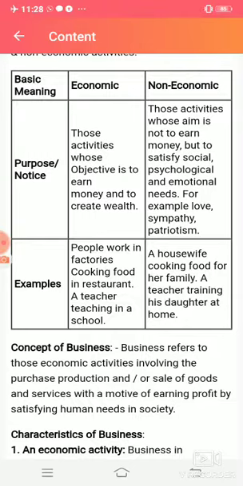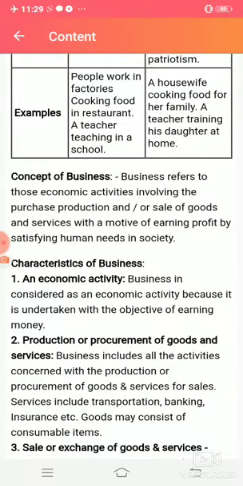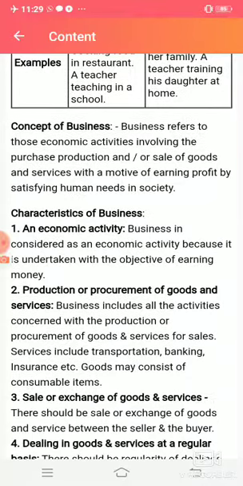For example, of non-economic activity: a housewife cooking food for her family, or a teacher teaching his or her daughter, will be called non-economic because the objective is not to earn money. Now we will be talking about the concept of business. I will not be going very deep into that because this is just a revision video.